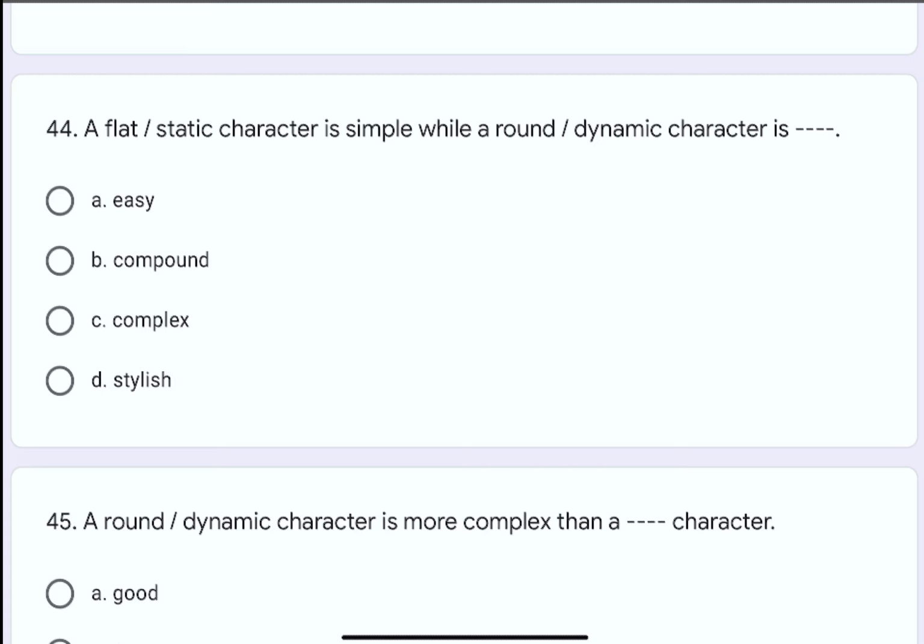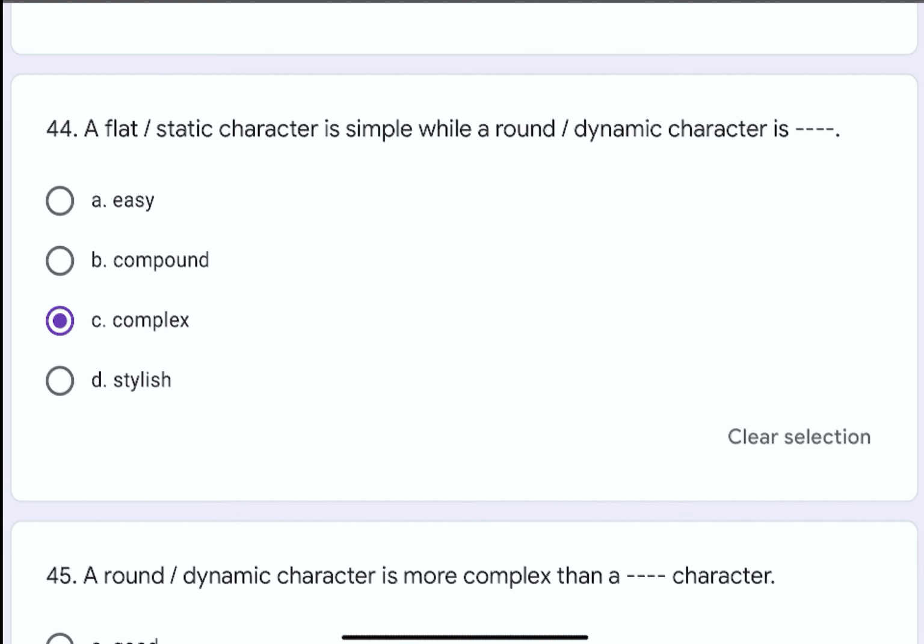Question number 44. A flat or static character is simple while a round or dynamic character is dash dash. The options are A. easy, B. compound, C. complex, or D. stylish. The correct option is C. complex.